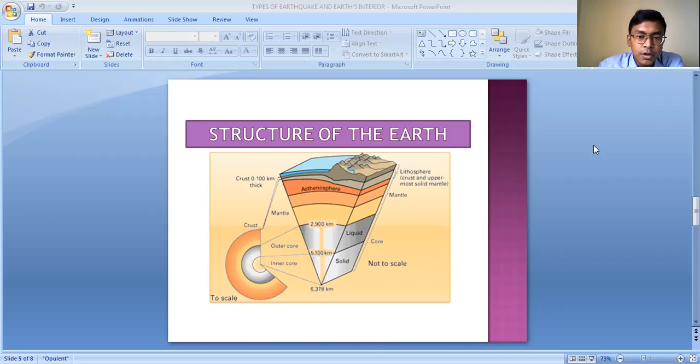This diagram basically tries to explain the interior of the earth, the different layers of the earth. So first let us start with the crust. One more thing you need to remember here is that the topmost part of the earth's crust is known as the lithosphere. The lithosphere includes the part from the surface till 200 kilometer in the earth's interior.